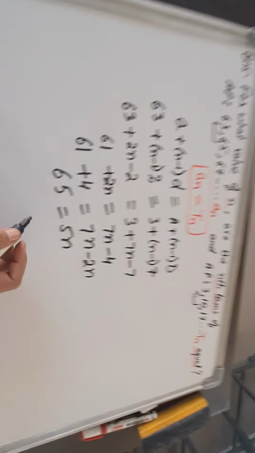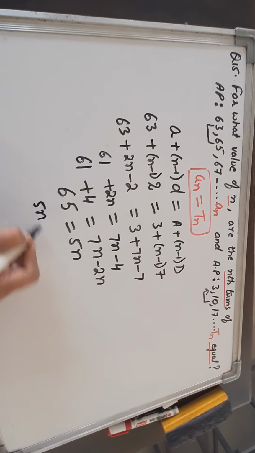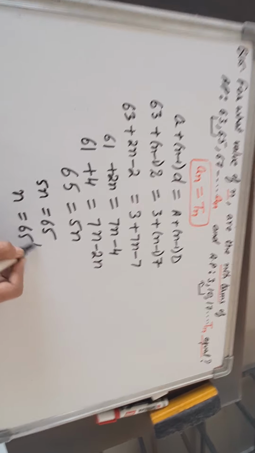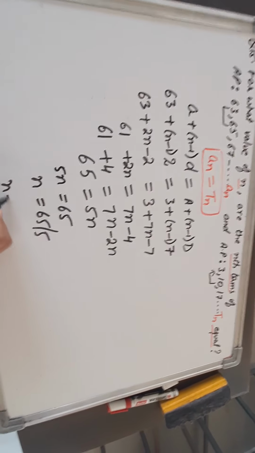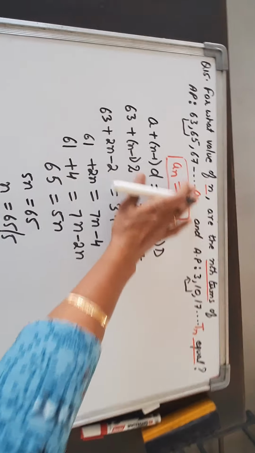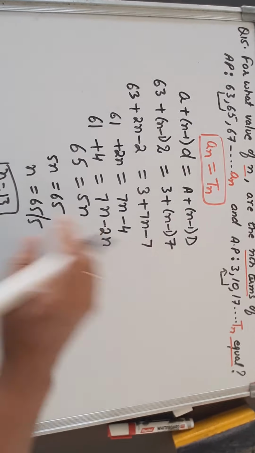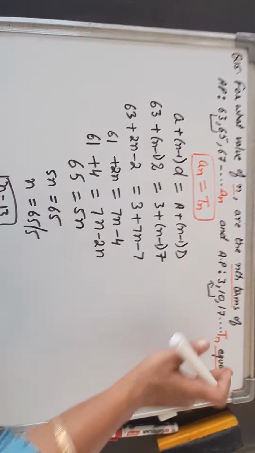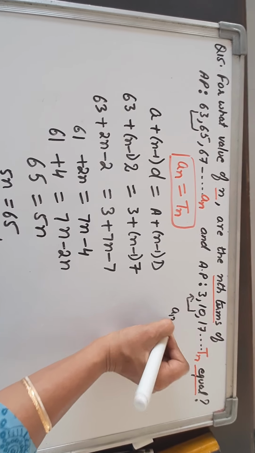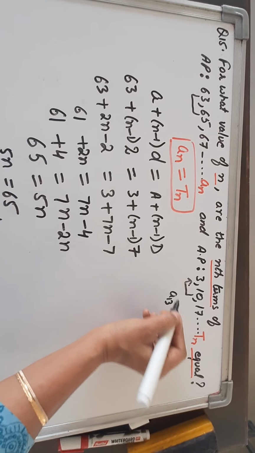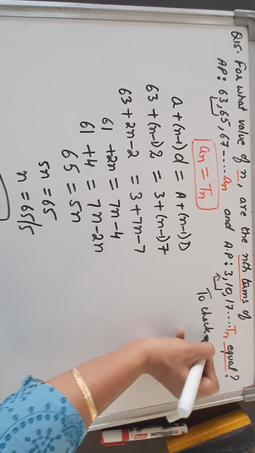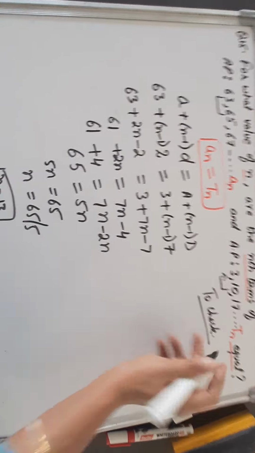Now let us flip it. Flip it and write it to solve. Right? So n is equal to 65 by 5. So n is equal to 13. So that means the 13th term of both the APs will be equal. For this we can check also. Let us check a13 as well as t13. This is the check part. Let us check whether the 13th terms of both are equal.